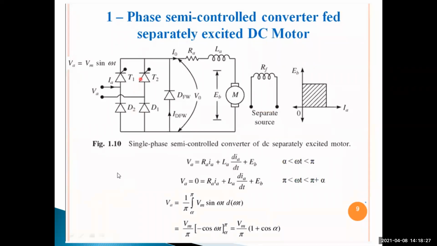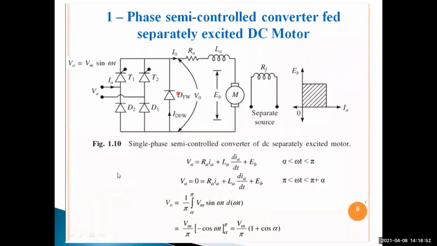The semi-converter consists of two SCRs, T1 and T2, two diodes, D1 and D2, and one freewheeling diode.